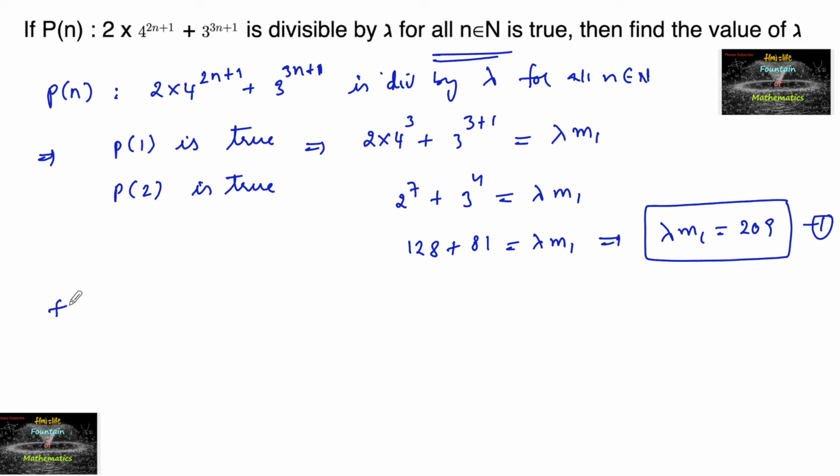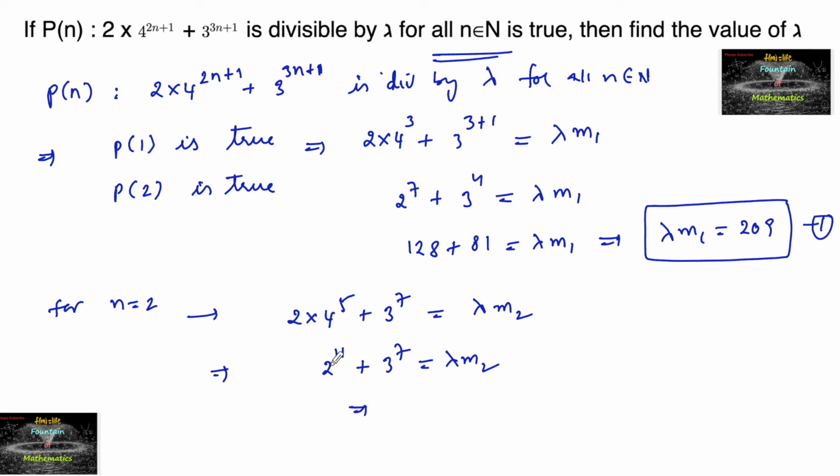And now for n equal to 2, 2 into 4^(2·2+1), that is 4^5, plus 3^(3·2+1), that is 3^7. It is also equal to lambda times some integer m2. So this is 4^5, which is 2^10, into 2, 2^11, plus 3^7, which is equal to lambda m2.